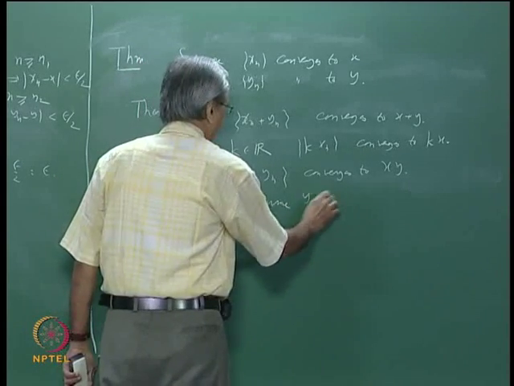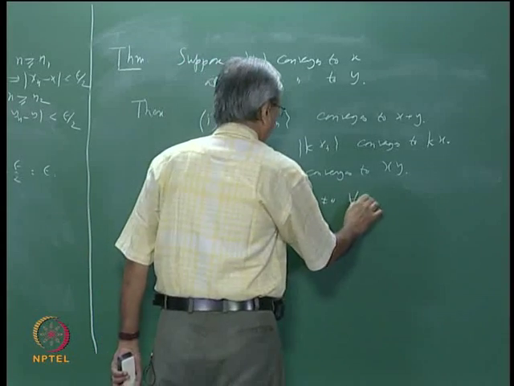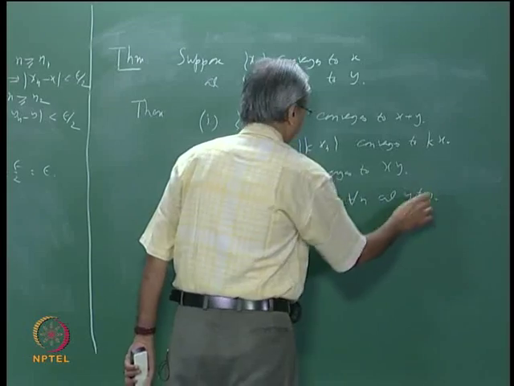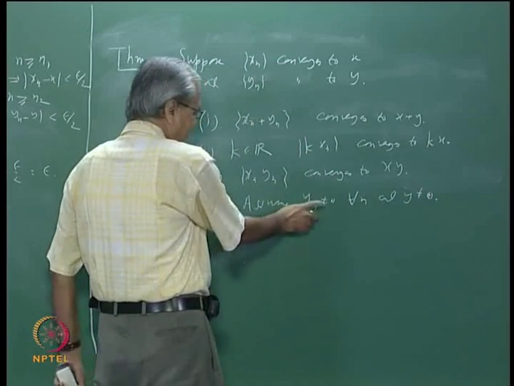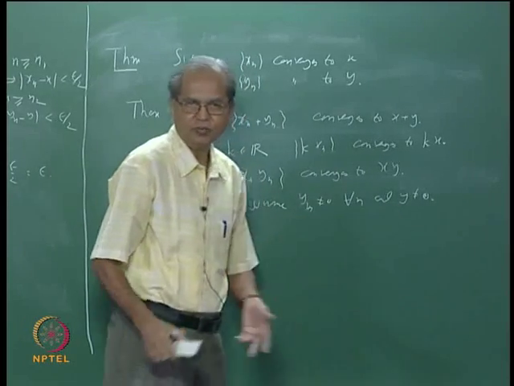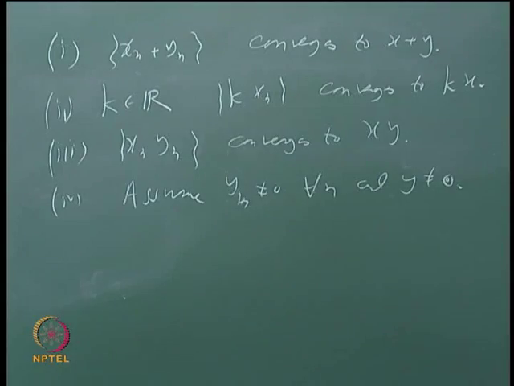So let us assume yn is different from 0 for all n and y is different from 0. Remember simply saying that yn is different from 0 for all n does not ensure that y is not 0, okay. It can happen that every term of the sequence is non-zero but a limit can be 0, okay. We have seen that example 1 by n, okay, right.